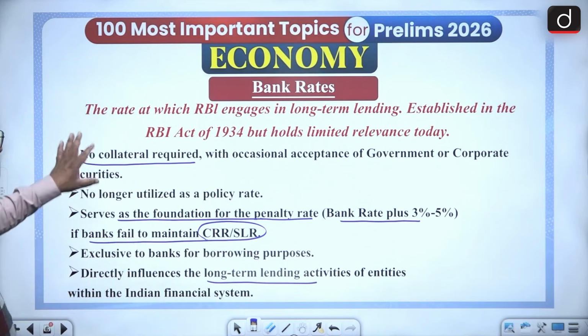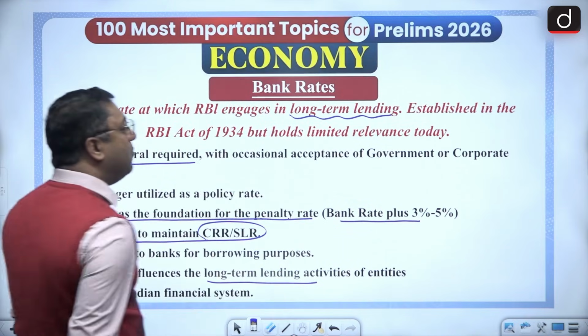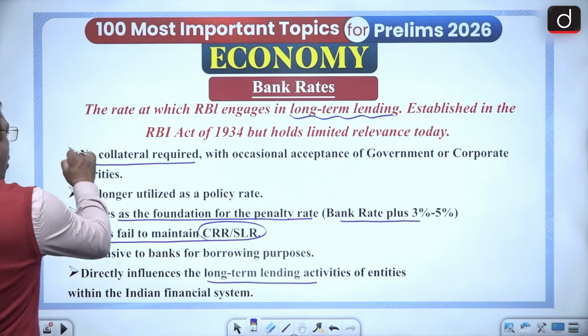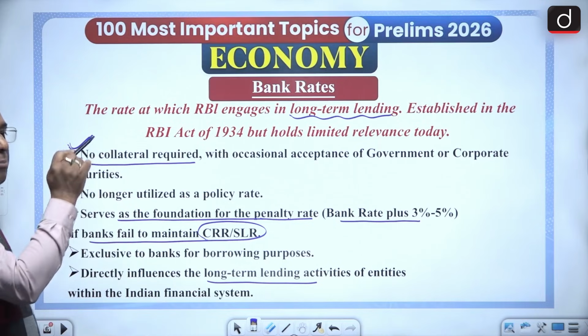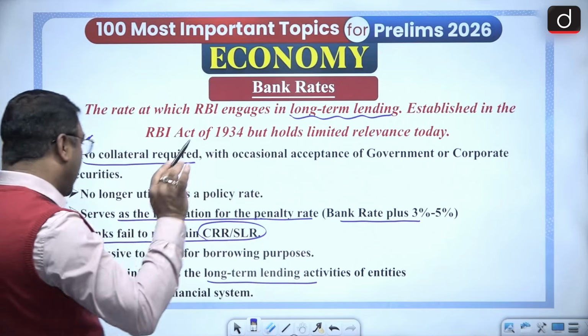So remember that bank rates are basically long-term lendings of the banks. Okay? Long-term lendings of the banks. And no collateral is required in this. This is what you have to remember very importantly, that in bank rates, there is no collateral required.